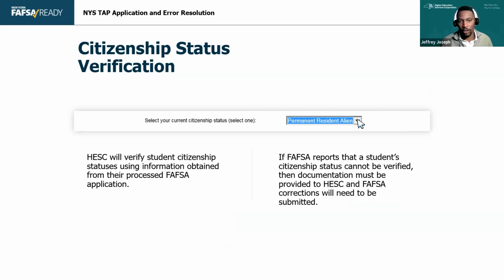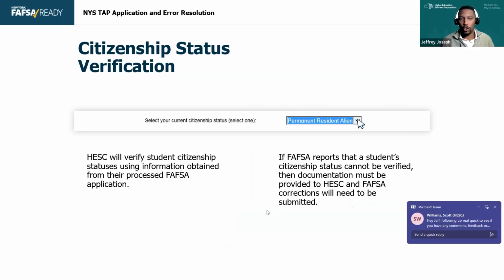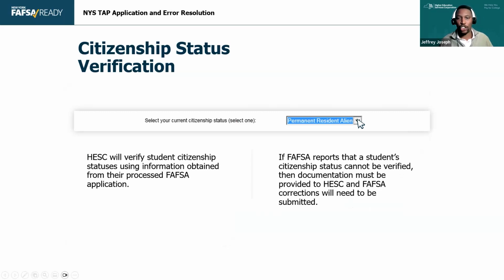The other one that I see often is the citizenship one. This usually is verified. The first year was a little tricky because of the coding, but this year and previous years, we've seen better results from that. Usually this isn't due to a status change that has been reflected in the Social Security Administration, and they just have to send us documentation. These are usually done pretty quickly and pretty easily.